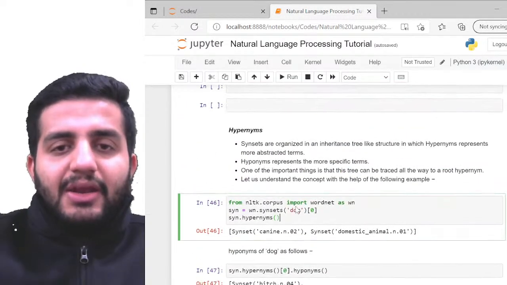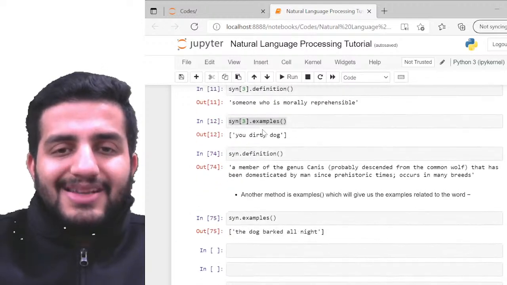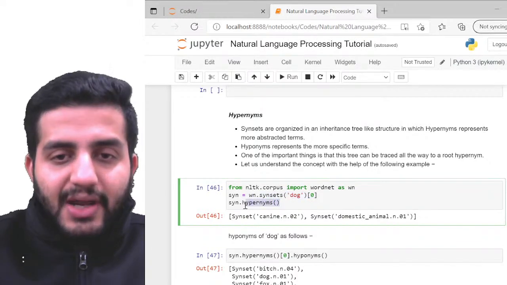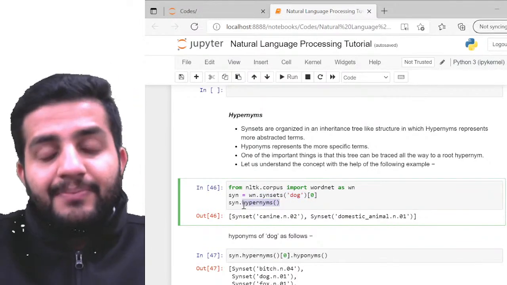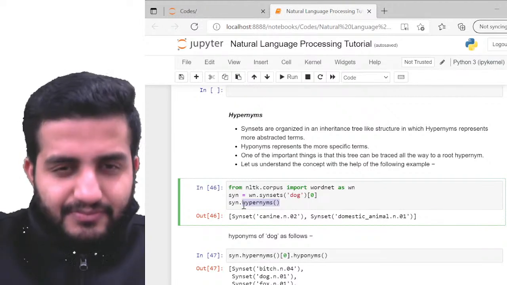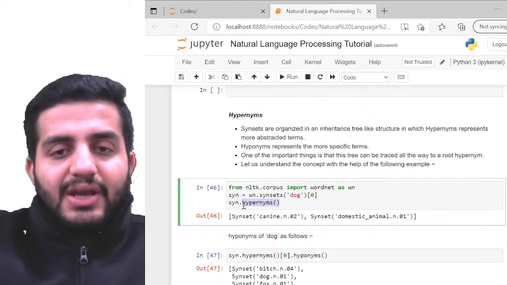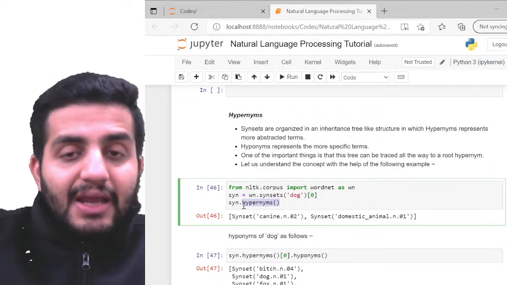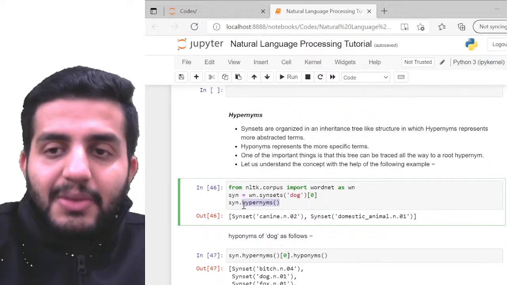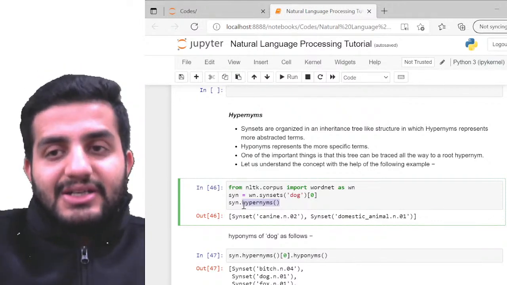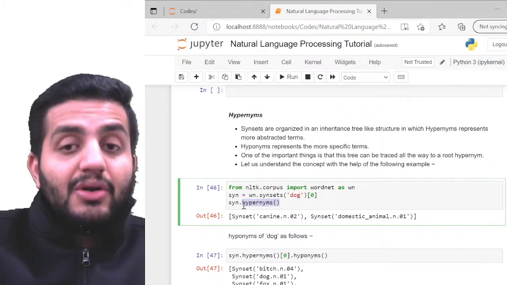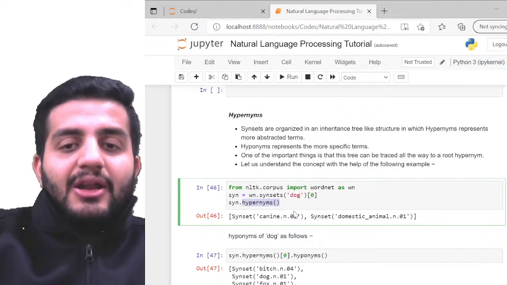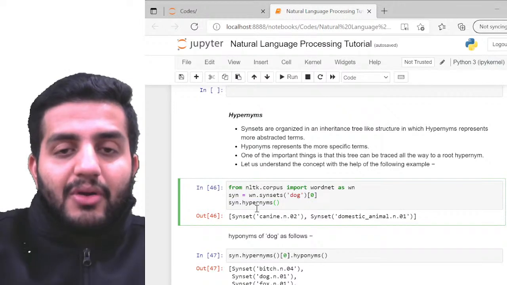So here, can you look at this? Instead of calling the Syn sets, I'm going to call the hypernyms, right? Hypernyms again are functionality available within my NLTK corpus package from the WordNet itself. So here I'm going to use the specific terminology of it: the literal meaning of the word, and based on that literal meaning, it's going to identify the similar set. Those similar sets, the Syn sets, are going to make more logical connections between the sets, right? So now when I call dog, and then under dog I call the hypernyms.